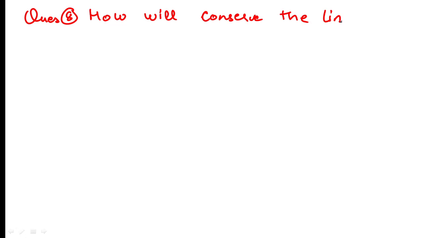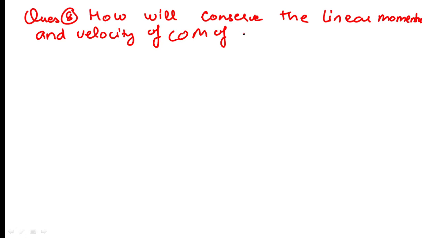So next question is question number 8. Question number 8 is how will you conserve the linear momentum and velocity of center of mass of a system. So how will we conserve the linear momentum and the velocity of center of mass of a system?